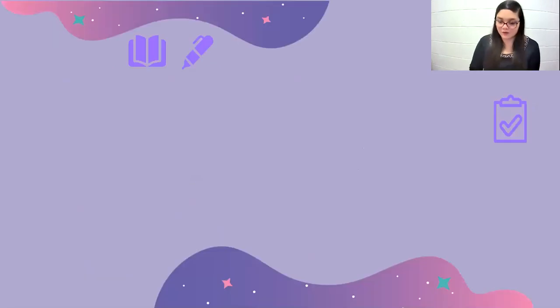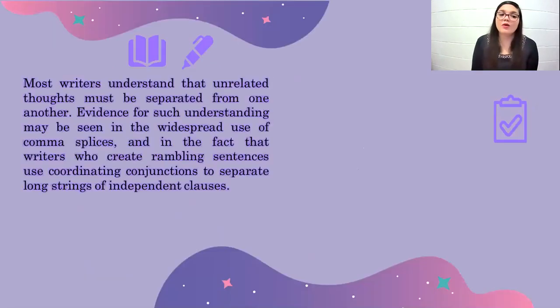So what do we do instead? Most writers understand that unrelated thoughts must be separated from one another. Evidence for such understanding may be seen in the widespread use of comma splices, and in the fact that writers who create rambling sentences use coordinating conjunctions to separate long strings of independent clauses.